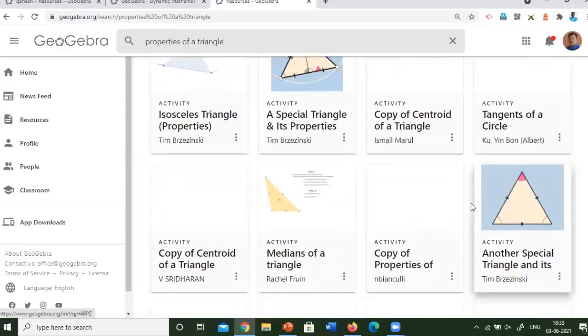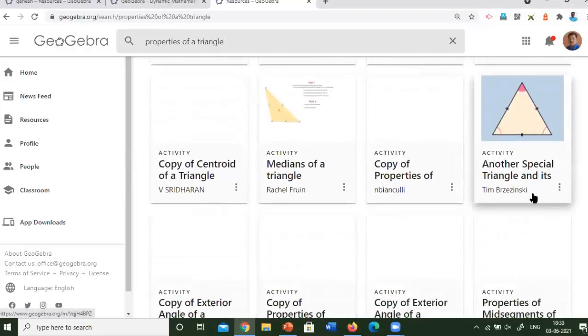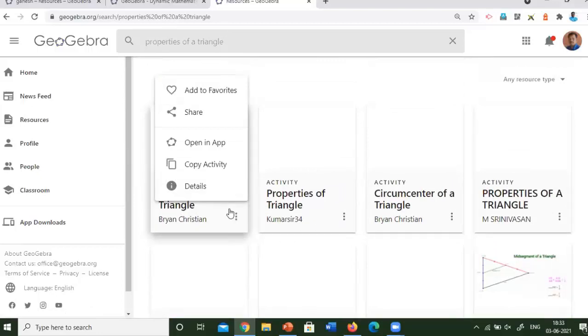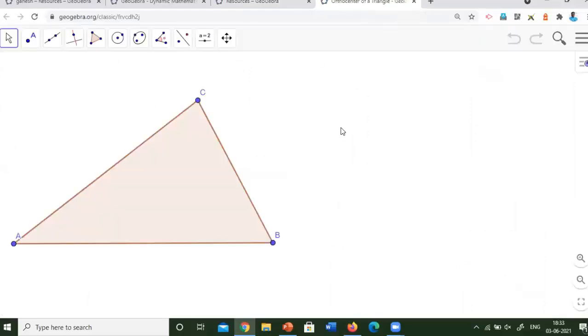You can see here. Now what I have to do is just click here. You can open it in the app. It will open in GeoGebra Classic 6, which is the default one. Then if you want to add any text like this, these are things only well known to you when you are well versed with GeoGebra.